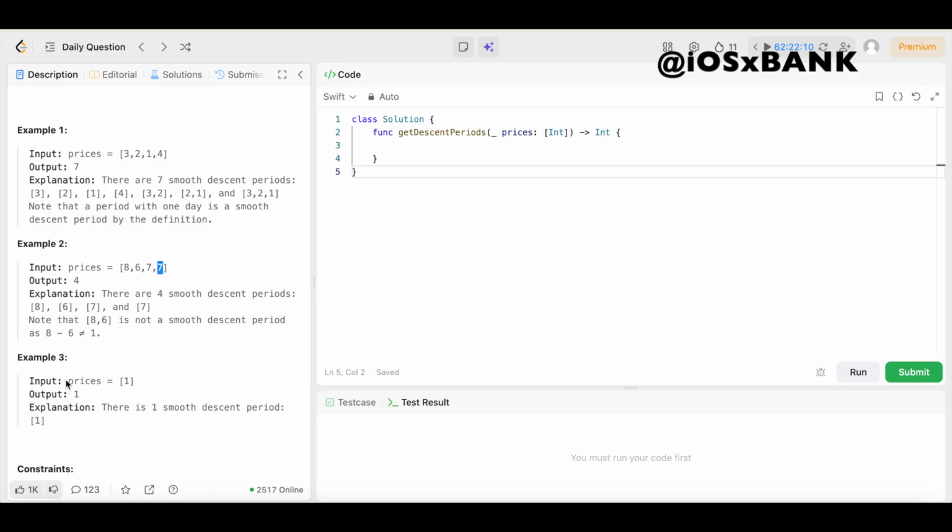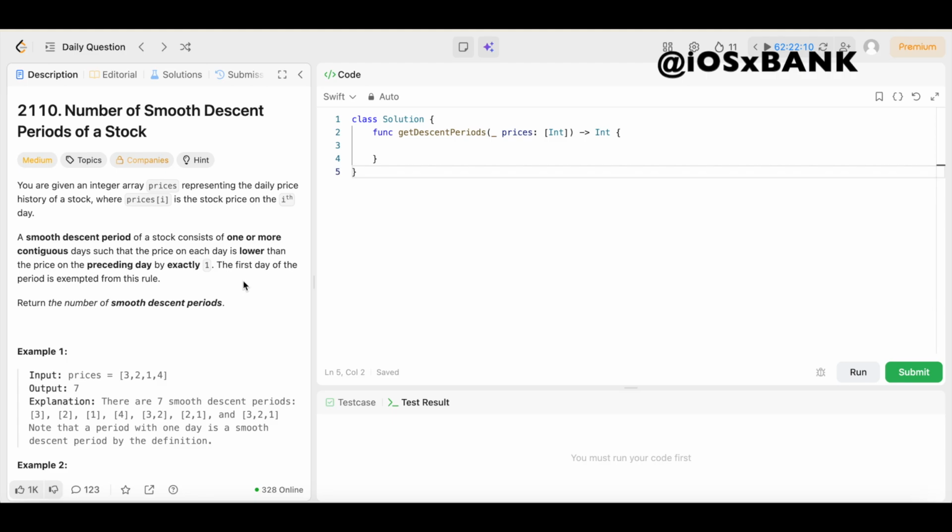So in example 3, we have our input prices equals an array of integers. That's just 1. The output is 1. It says there's 1 smooth descent period. So remember, each element counts as its own smooth descent period, right? So in this case, even though we only have one element, that element still counts as its own one smooth descent period. So that's why the output is 1.